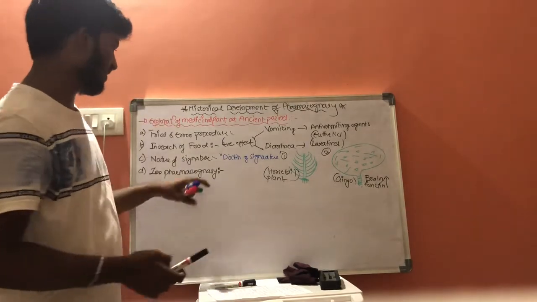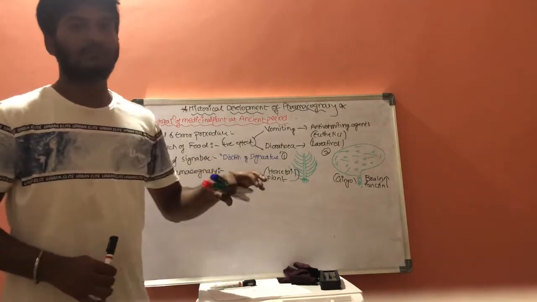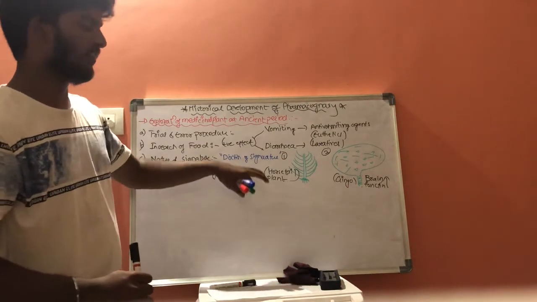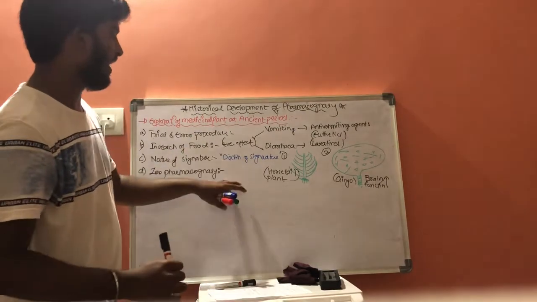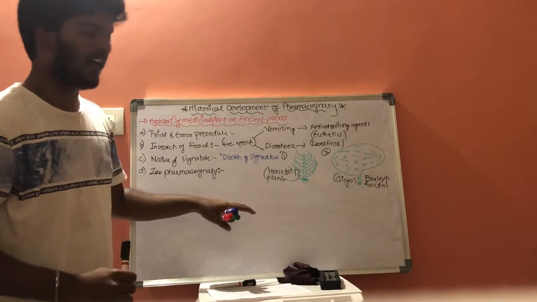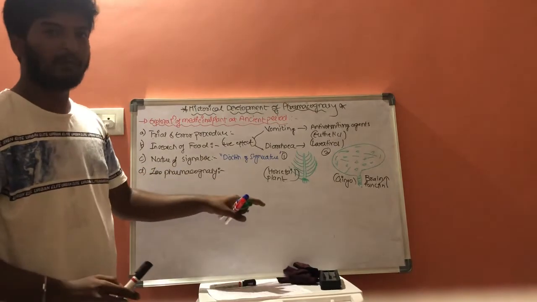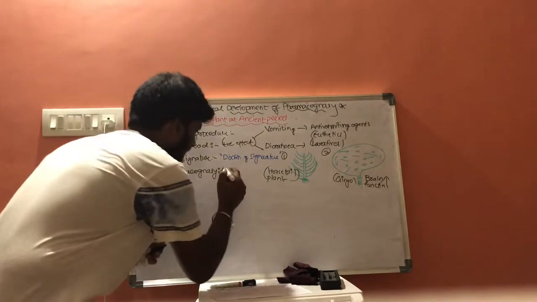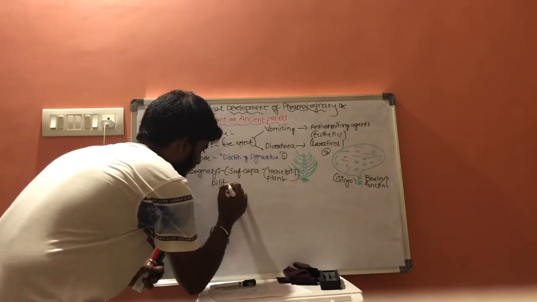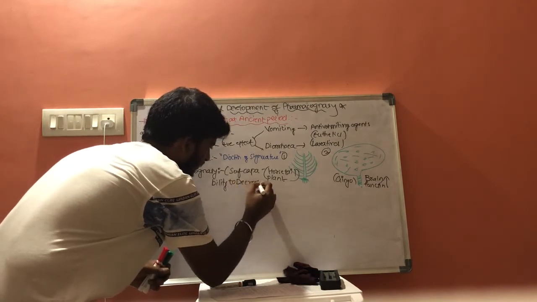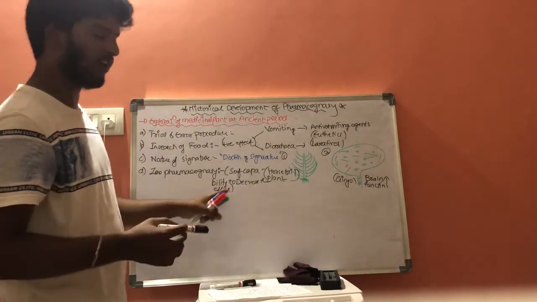Zoopharmacognosy is a pharmacognosy in which some types of animals have a self ability: whenever those animals are affected by disease, they will eat special types of plants or trees which have the capability to decrease the effect of the disease.